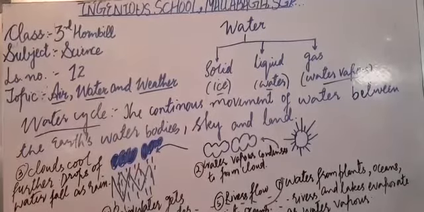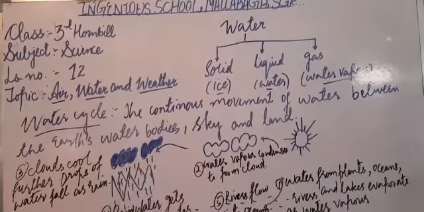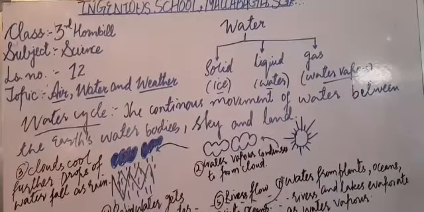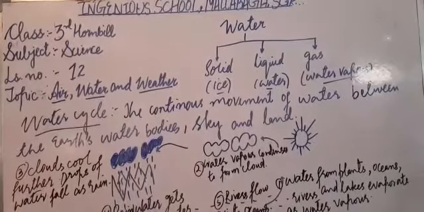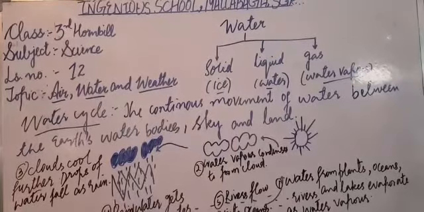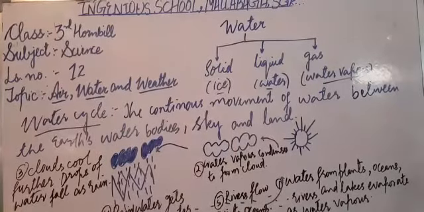Got it? When ice cubes are taken out of the refrigerator and placed in a glass, after some time we will find that these ice cubes start melting, isn't it? So it means that the ice is changing its state, from solid, it is now becoming liquid. Water is the liquid form, isn't it? So the ice that earlier was in the solid state is now changing its form.